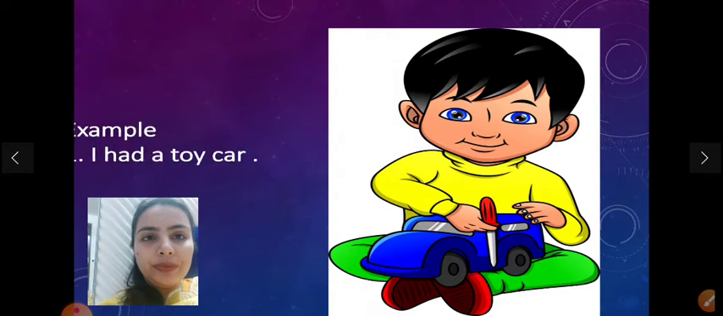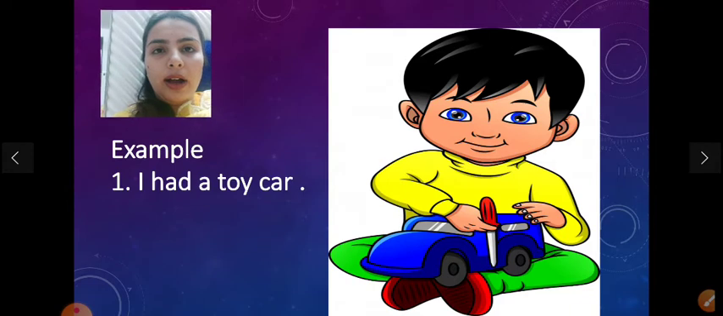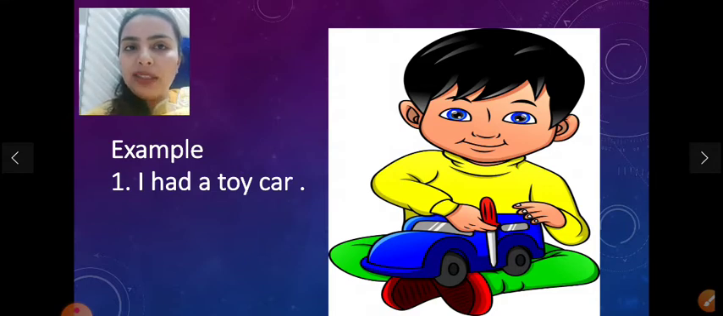See, first example. I had a toy car. That means I'm talking here about the past, that I had a toy car in the past. Okay, now see the next.